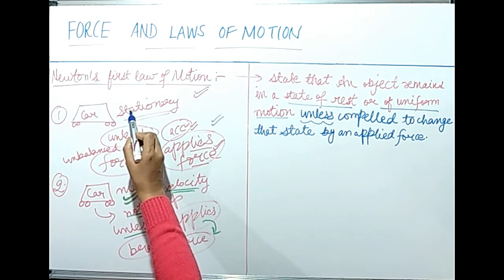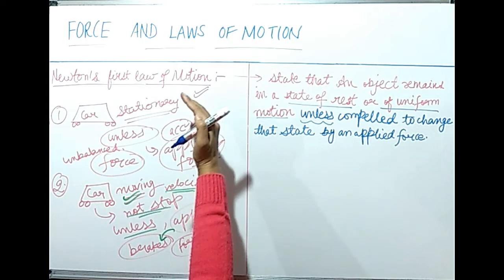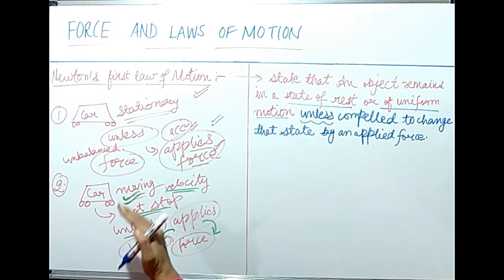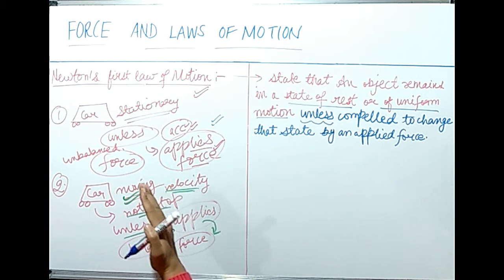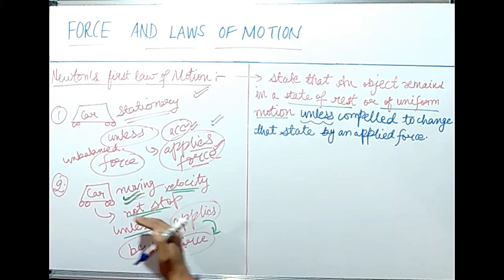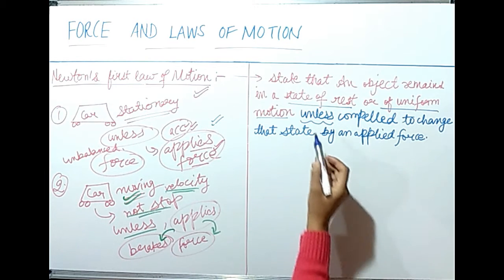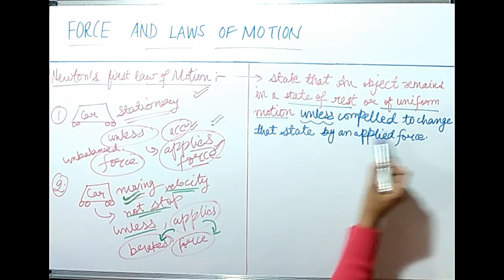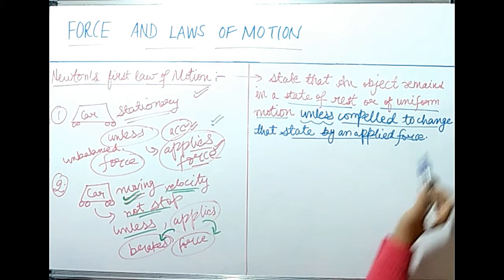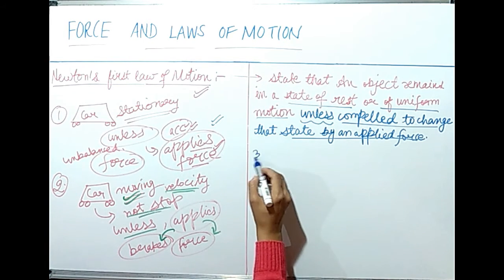Earlier the car was at rest, we applied some force, we pressed the accelerator and the car started moving. In the second example, the car was moving earlier and to stop it we applied force, we applied brakes, then only the car stopped. So this condition, unless compelled to change that state by an applied force, is important.